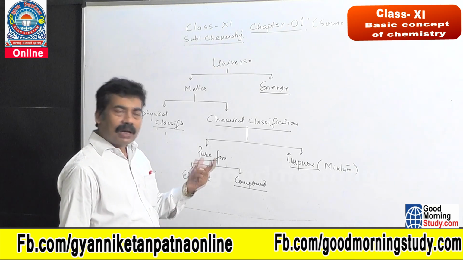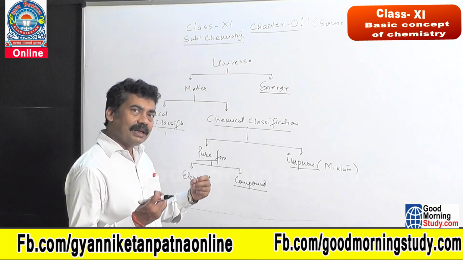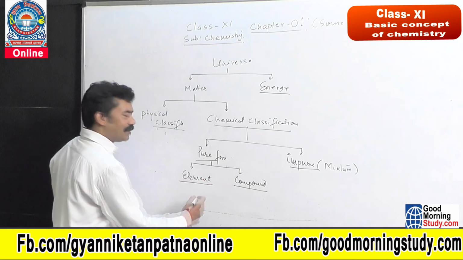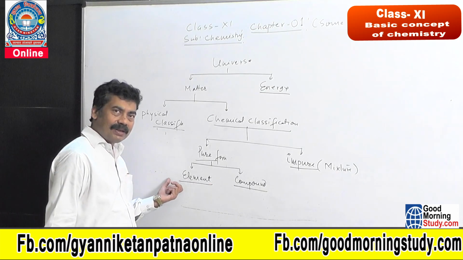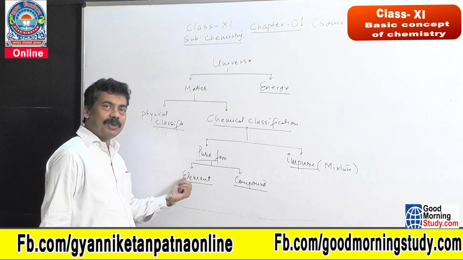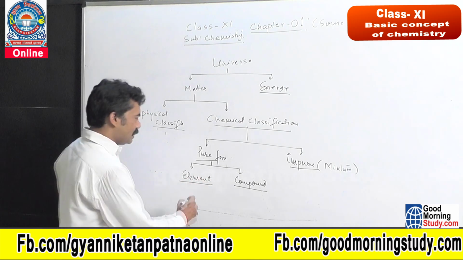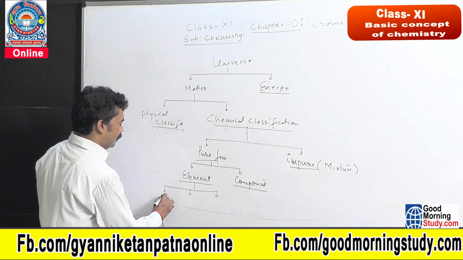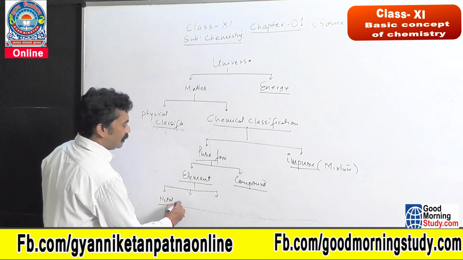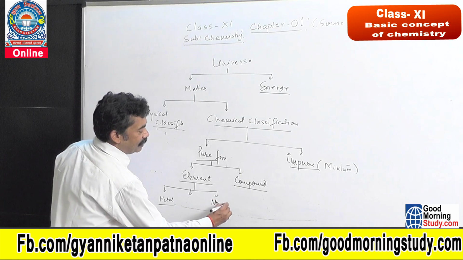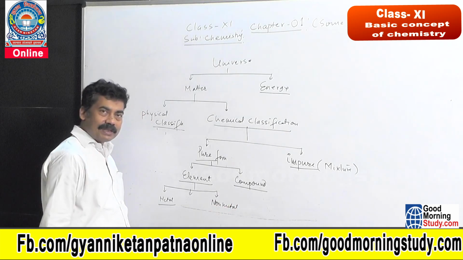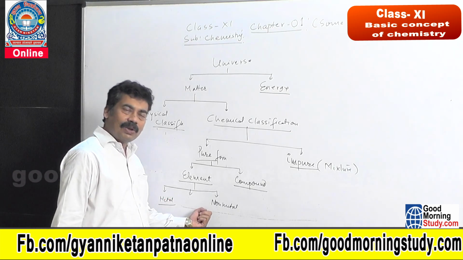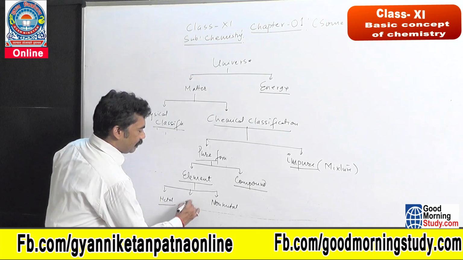Copper, 118 elements, these all are 118 individual identities. This is called an element. If anybody asks you what is an element, you will say the simplest and purest form of matter is called an element. These elements are further classified in three ways. One is the metal, the other is the non-metal. In between metal and non-metal, some elements have the properties of metal as well as of non-metal; they are called metalloids.